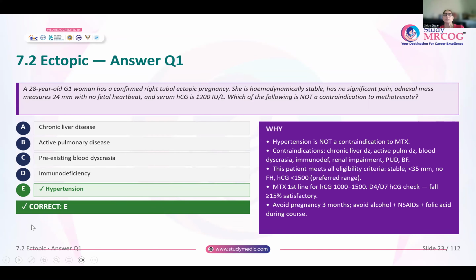Please remember. So if this woman fulfills all the criteria that we require for methotrexate management, she can be given methotrexate. And also you have to tell her to avoid pregnancy for 3 months, avoid alcohol and NSAIDs, and she should also stop folic acid if she is taking that. Okay.